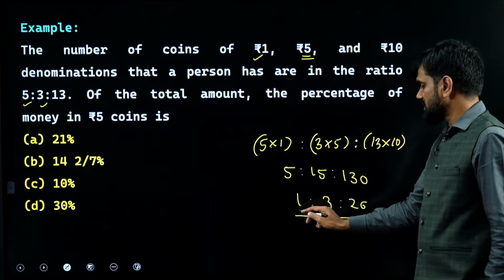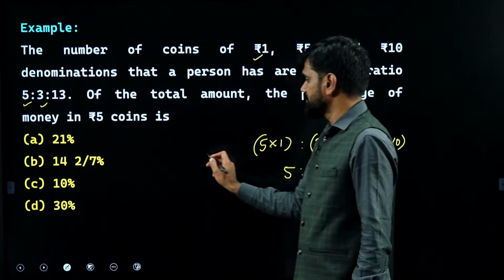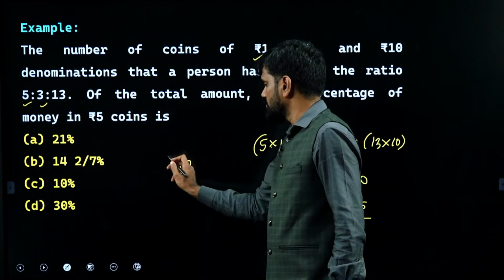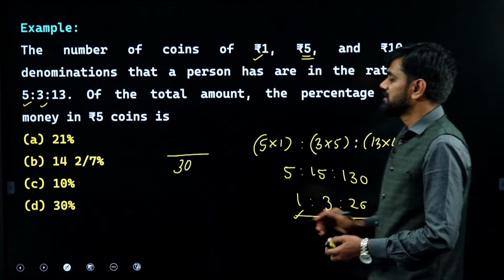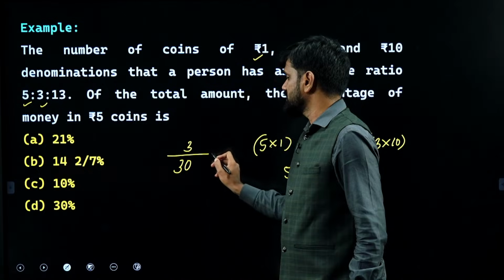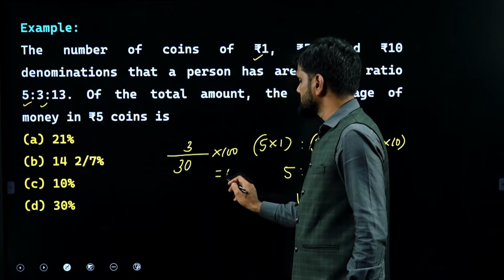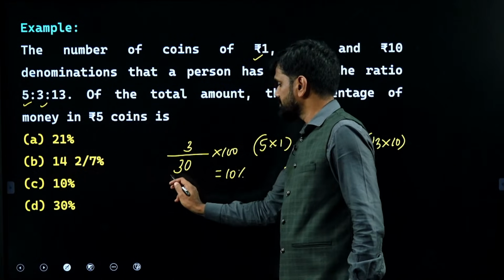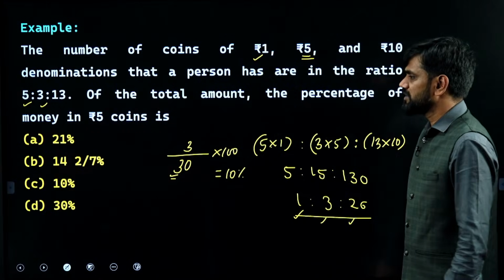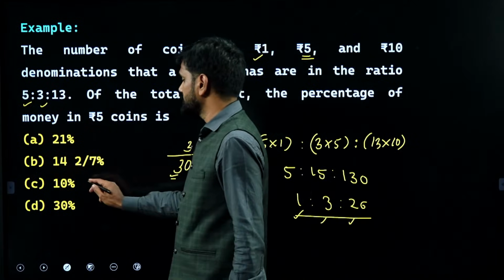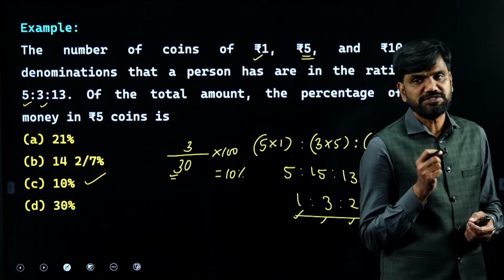The total amount is corresponding to what? 1 plus 3, 4, 4 plus 26 is adding up to 30. The total amount is 30. Out of that, the money in the form of 5 rupee coins is corresponding to 3 parts. That 3 parts is what percent of 30? 3 by 30 into 100, that gives you how much, dear? This is giving you 10%, because 10% of 30 will be 3. So this is 10% of 30, I can say. Hence your answer has to be 10%. That should be option C.